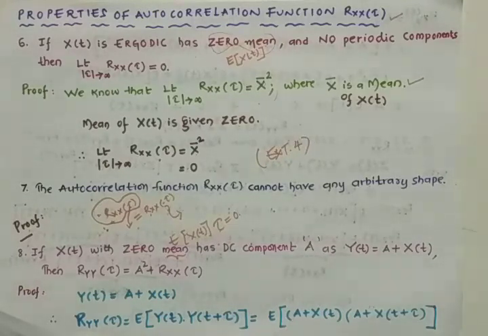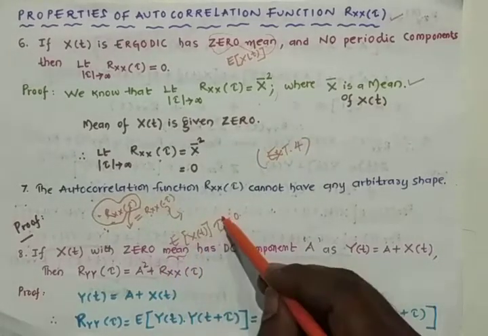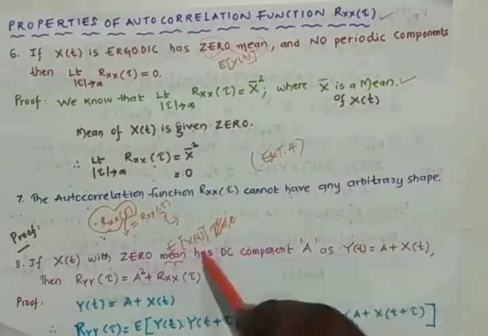The random variables keep varying, so instead of calculating the value of the random variable, we go for the mean of that complete process. So E of x of t is nothing but the mean.